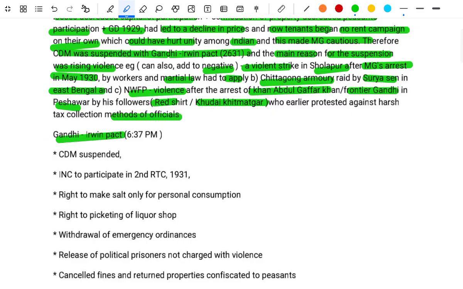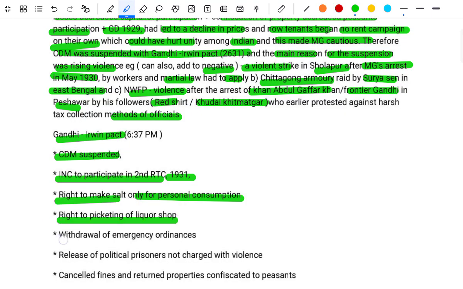Gandhi-Irwin Pact: the CDM was suspended, and the INC would participate in the Second Round Table Conference 1931. The right to make salt only for personal consumption. The right to picket liquor shops. The withdrawal of emergency ordinances. Release of political prisoners not charged with violence. Cancelled cases and return of confiscated properties to the peasants.